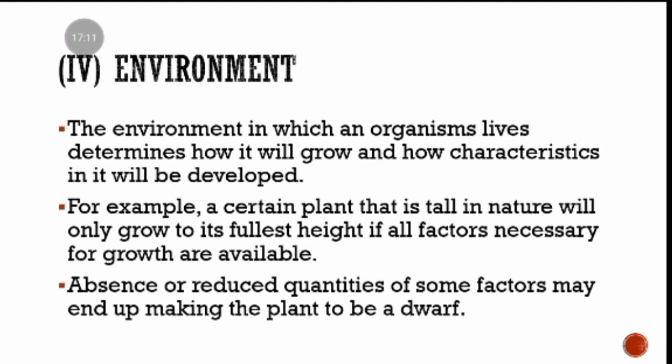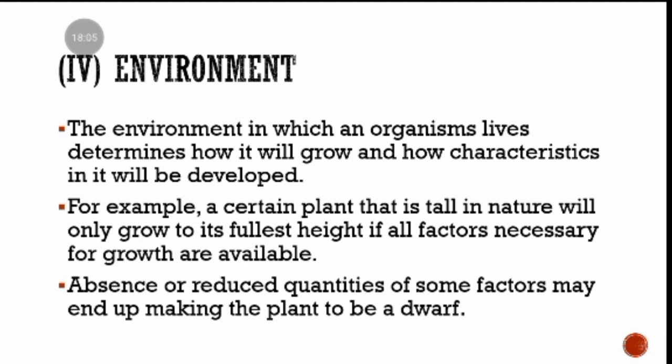The environment in which an organism lives determines how it will grow and how characteristics in it will be developed. Okay, so for example, you might see that some people, they become darker when they are in very hot areas, and some people become light in complexion when they're in cool areas. That is the environment at play. Now, the environment does a lot when it comes to changing the genetic makeup of organisms.